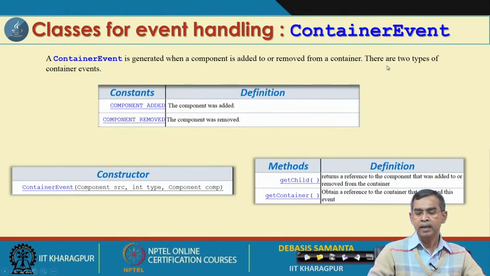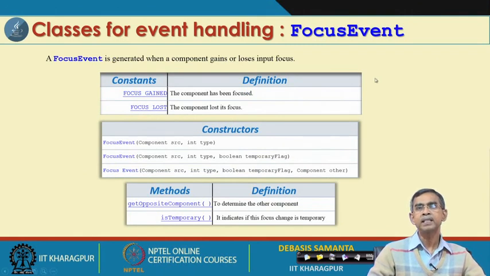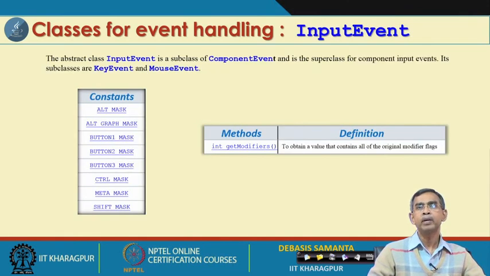Like this, a container event is also there. A container is similar to a component. Here, a container can be added or removed. Whenever you close or open it, that event occurs. The focus event occurs whenever there is a focus, say the keyboard needs to be focused, or some event has to be listened to. It has a few constant values, and then constructors and methods. And then the input event is the super class of the key event and mouse event, which we are going to discuss shortly.